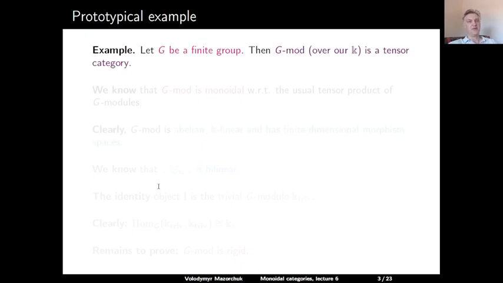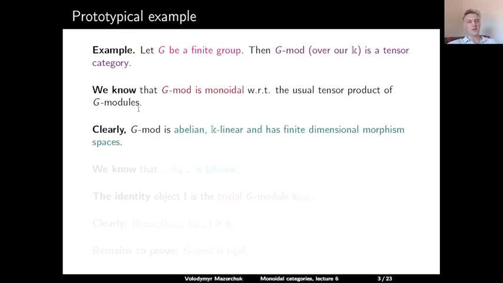Let G be a finite group. Then the category of all finite-dimensional G modules over our field K is a tensor category. Indeed, we know that this category is monoidal with respect to the usual tensor product of G modules. So we take the tensor product inside the category of vector spaces, and if the input consists of G modules, this tensor product has a natural G module structure.